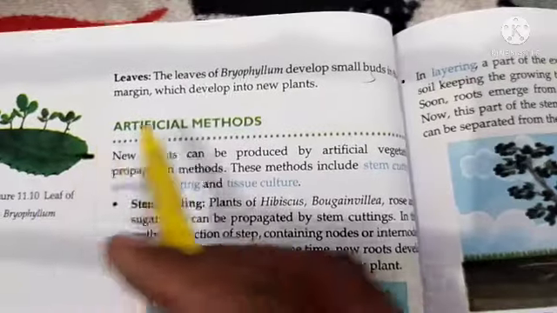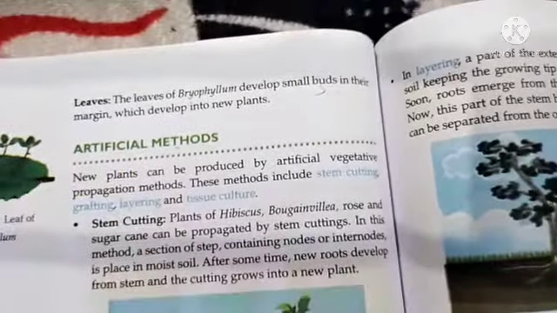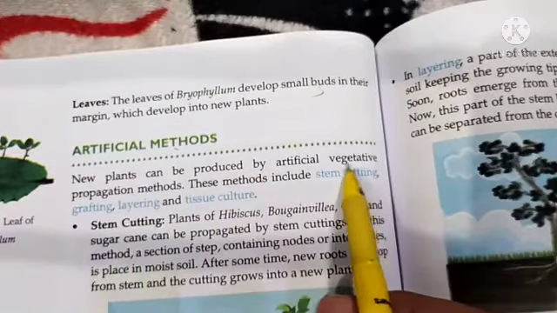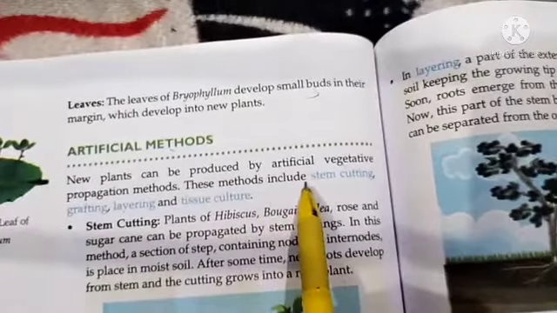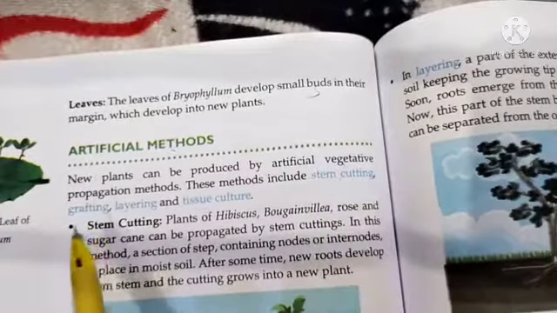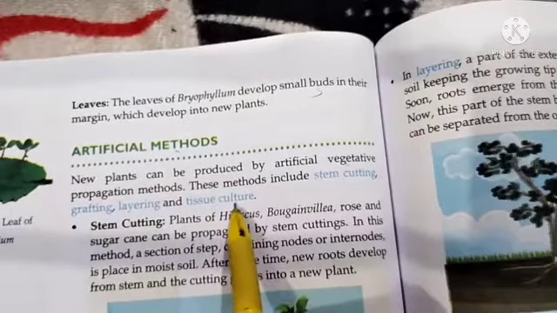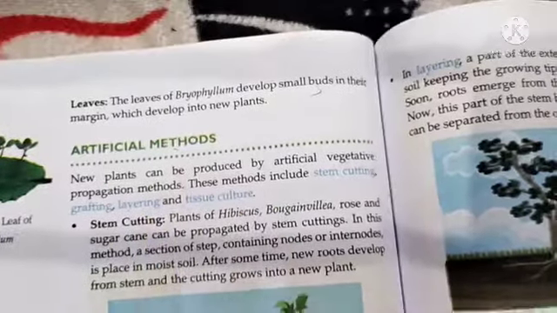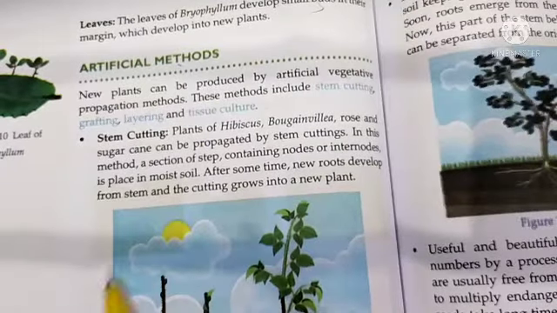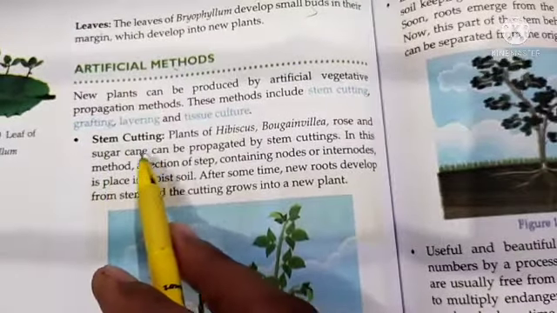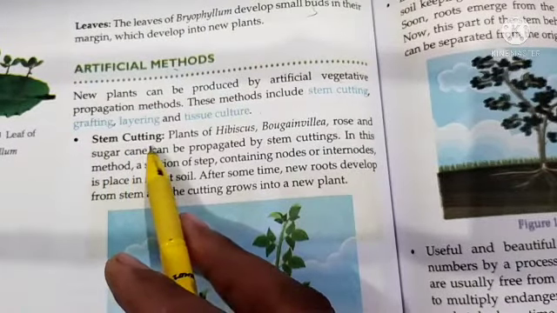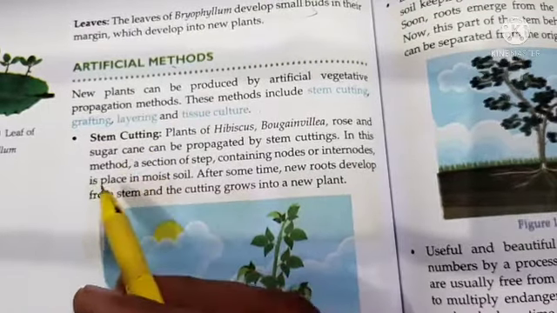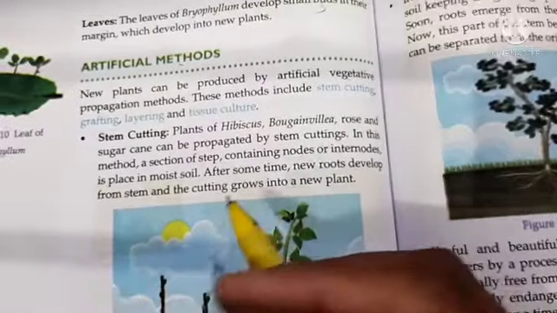Okay, now we will discuss the artificial method. In the artificial method, new plants can be produced by artificial vegetative propagation, and these methods include stem cutting, grafting, layering, and tissue culture. These are the methods included in the artificial methods. The first topic is stem cutting, which we mostly use at home for growing new plants, like hibiscus plants and rose plants.